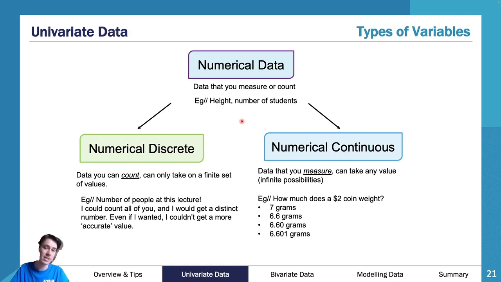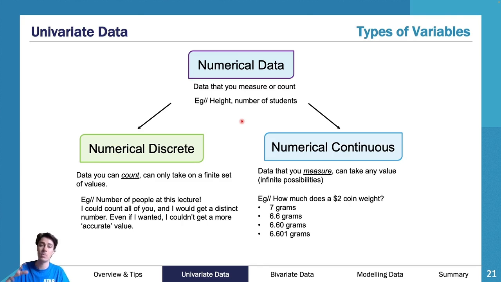There is a distinct number. Now, there are some exceptions to that. Things that are counted in 0.5s, or maybe a common example in the past has been an ATAR. So ATARs go up by 0.05s. That is discrete because you can only be on a 0.05. It goes 0.05, 0.10, 0.15, 0.2. That's how it goes up. Like 99.95, 99.9, 99.85, 99.8. It counts by that. Usually, though, we say it needs to be a whole number.